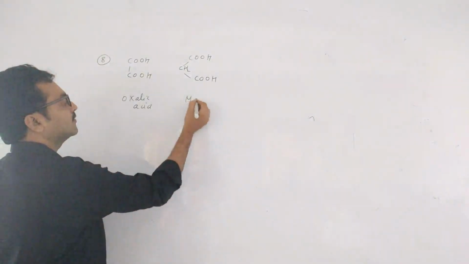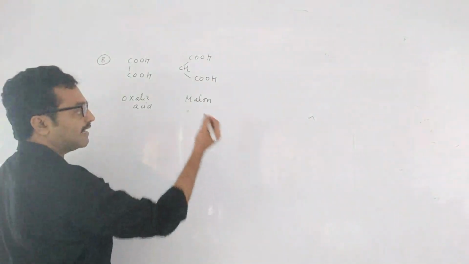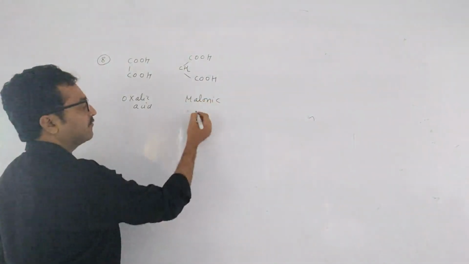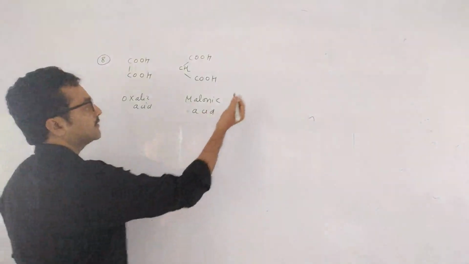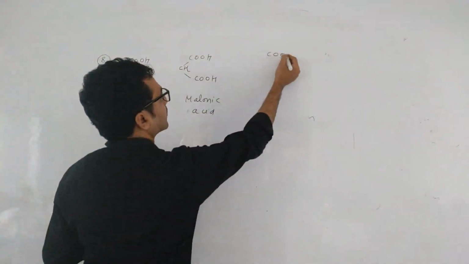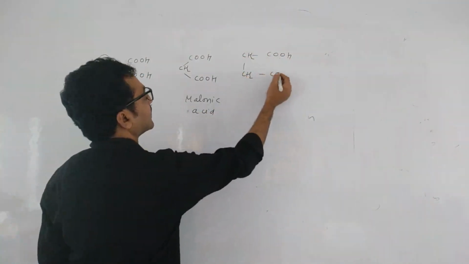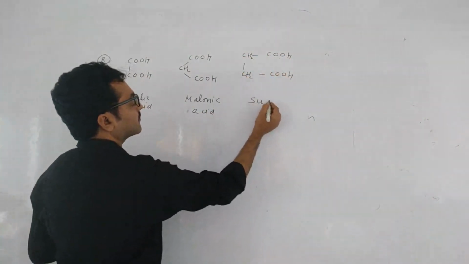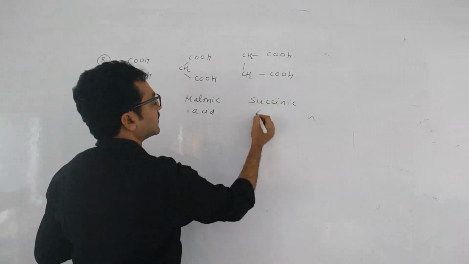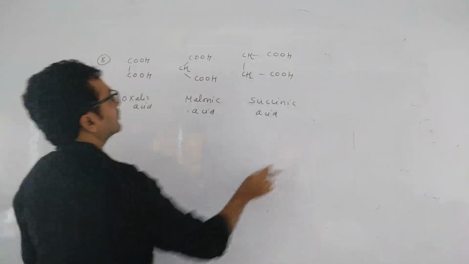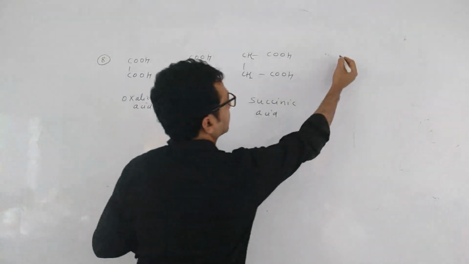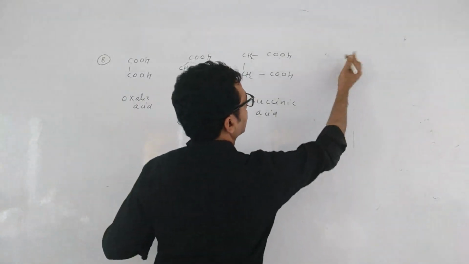Oxalic acid. That is not malic acid; this is malonic acid. Don't get confused. After this, succinic acid, correct? Next will be glutaric acid.